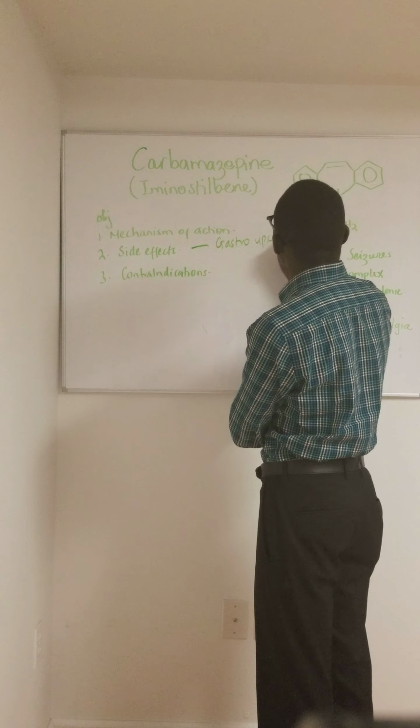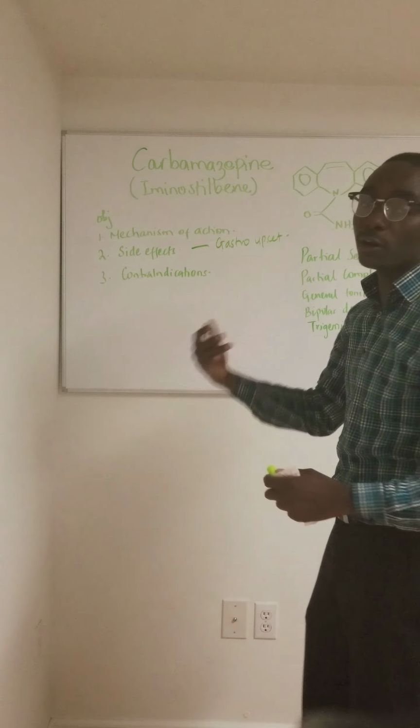Some of the side effects that it has, one of the most common is the gastro upset. This gastro upset can be overcome by taking this drug with a meal.